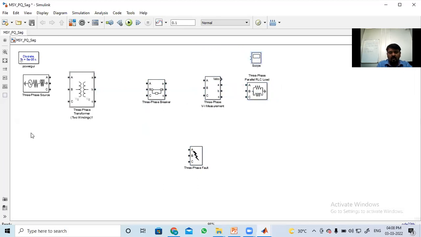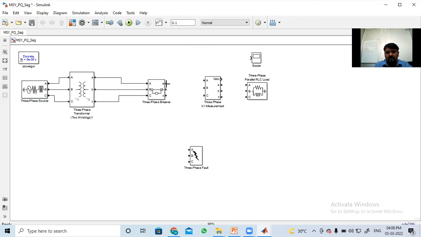Now, what we have to do here: give the transformer input from the supply, the input winding of the transformer, A to A, B to B, and C to C. We have to join all three. Next, the output of the transformer we give to the circuit breaker, again A to A, B to B, and C to C.